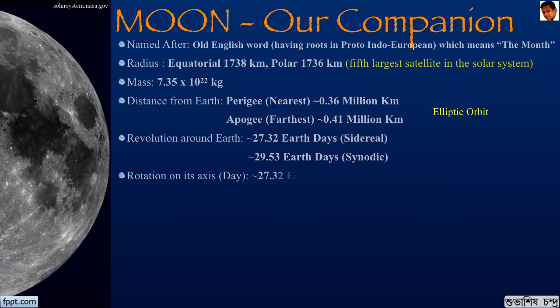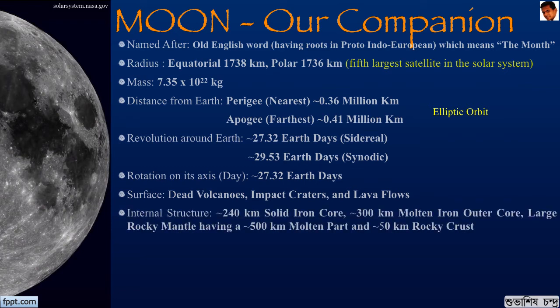It requires about 27.32 earth days to rotate on its axis. You can see that its sidereal period of revolution and its rotation are exactly similar. This is the reason why we only see the near side of the moon and we don't see the far side of the moon. It has a surface of dead volcanoes, impact craters, and lava flows. It is mostly a surface which resembles the surface of Mercury.